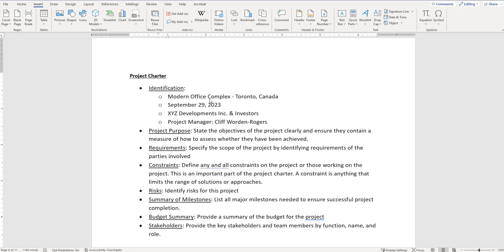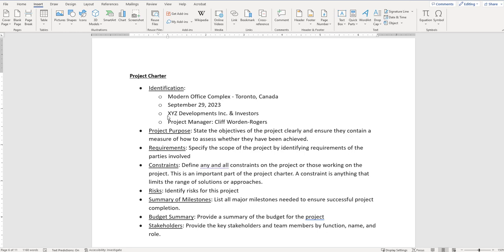So the title of this is really a modern office complex, and it's going to be located in Toronto, Canada. You might have a different name for yours, and that's okay. It may have a nice name, you know, the new World Trade Center or something like that. That's okay as your title. The working document, today is the 29th of September. Ideally, the due date for when this is due is fine to put as the starting date.